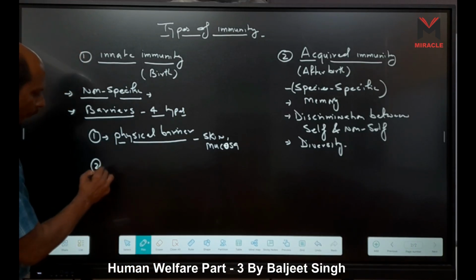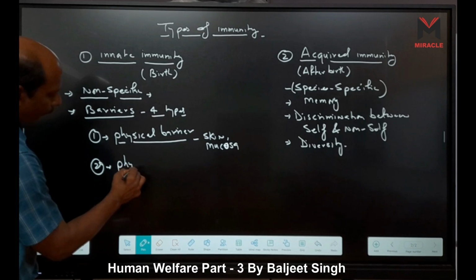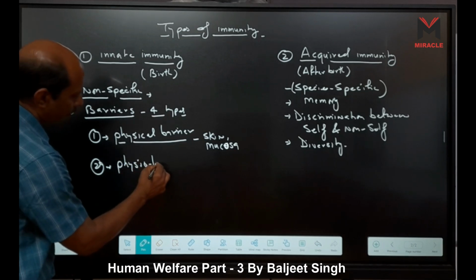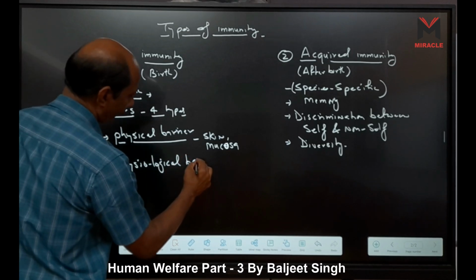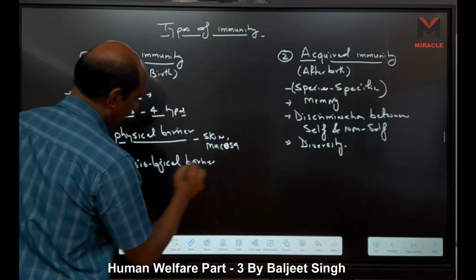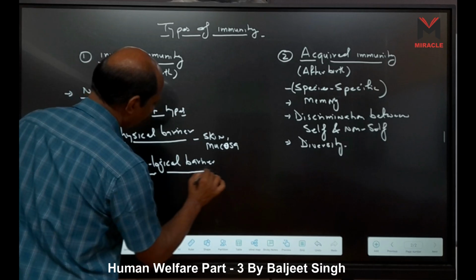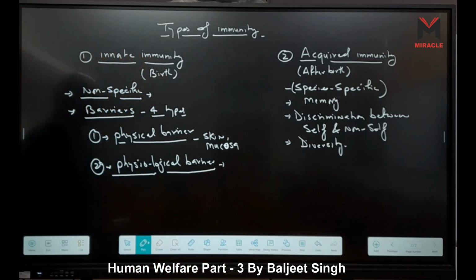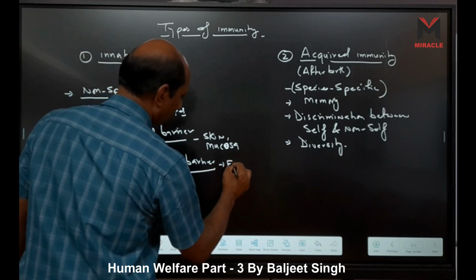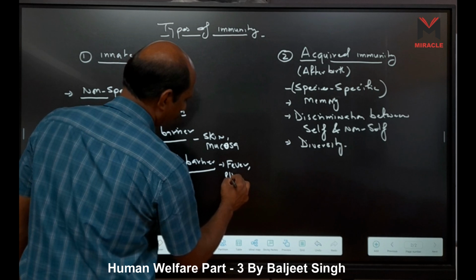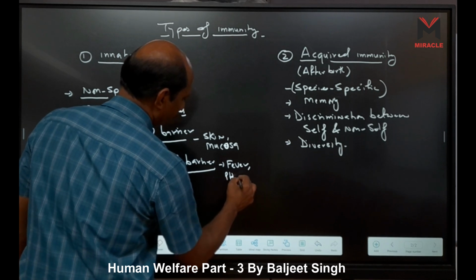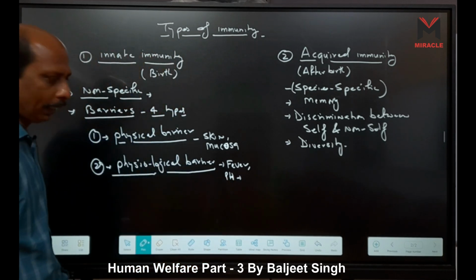The second barrier is our physiological barrier, right? Our physiology, like the pH in the stomach, that is HCl, and fever. Some examples are fever, pH value of skin, and some secretions.